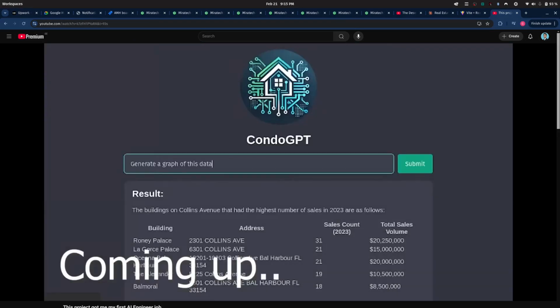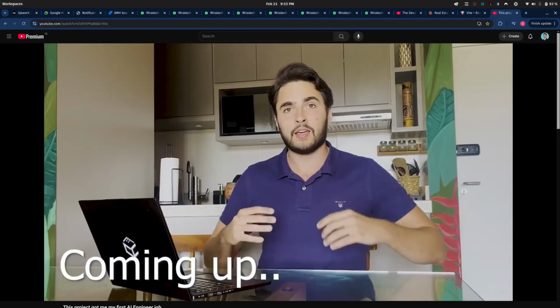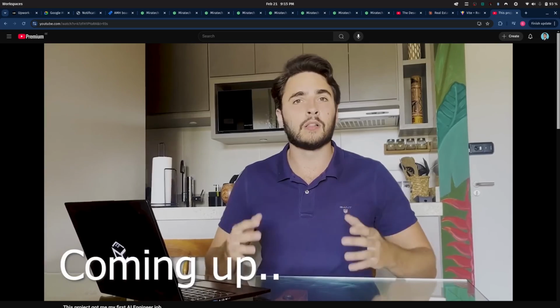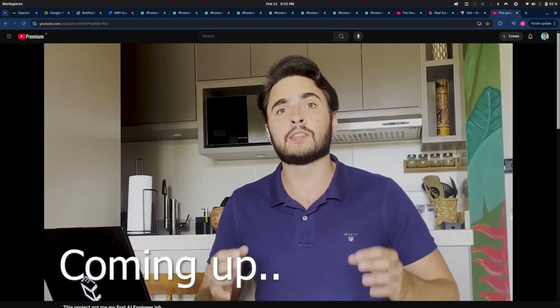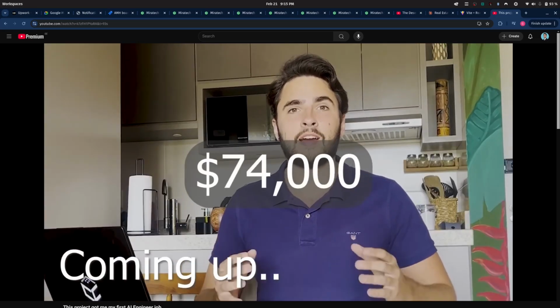So why am I bringing this up? Building such a project that solves real business use cases and can save companies thousands of dollars in payroll is such a great way to set yourself apart and secure more high-paying job offers. For example, because I built Condo GPT, which is an LLM-powered real estate investment application, I was able to first secure a $70,000 AI engineering job offer, and then later a $120,000 AI engineer job offer, which is almost unheard of here in Sweden at my experience level.